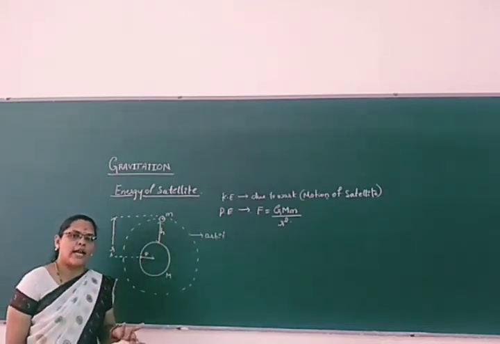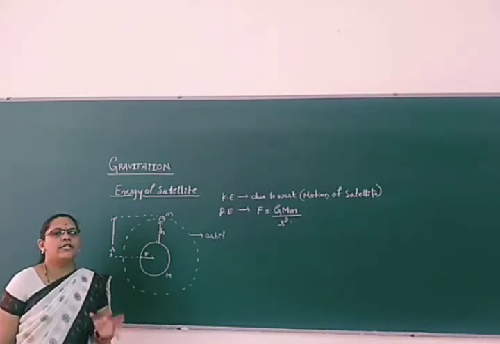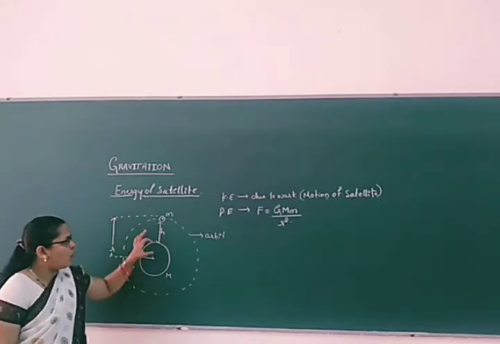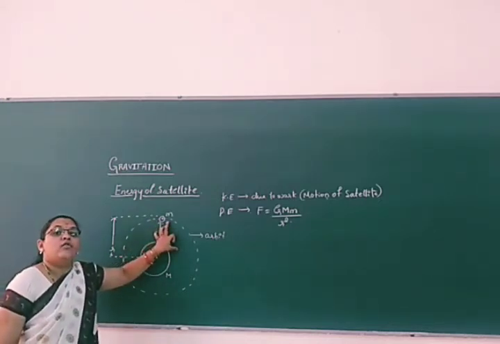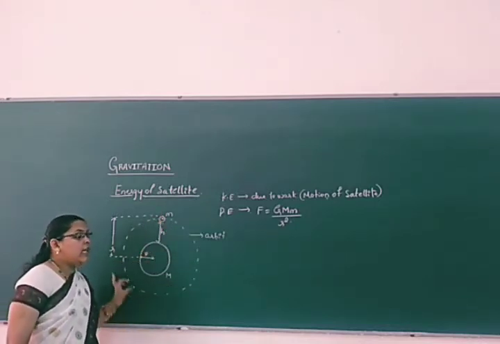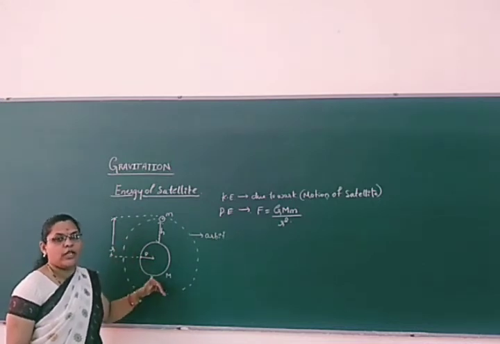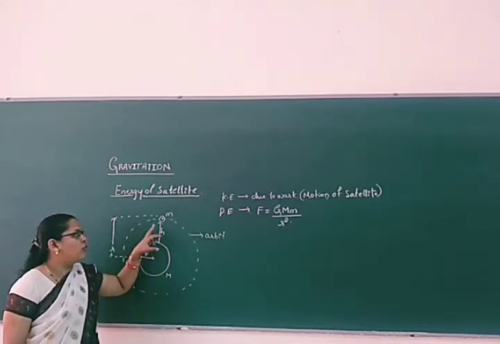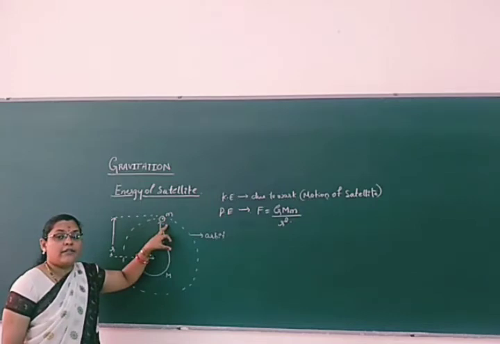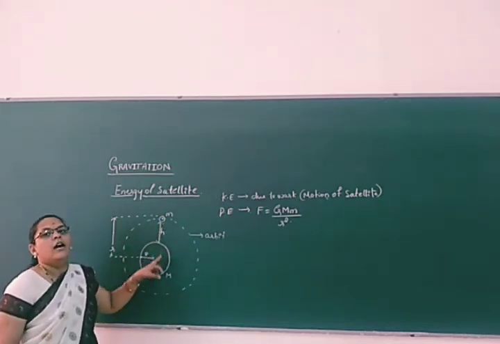executes both kinetic energy and potential energy, then both the energies will be called the total energy of the object. Right? So how are we getting the kinetic energy for a satellite here? The satellite executes circular uniform motion around the earth. Due to this, kinetic energy will be there for the satellite. So the satellite has kinetic energy due to its own motion around the earth.